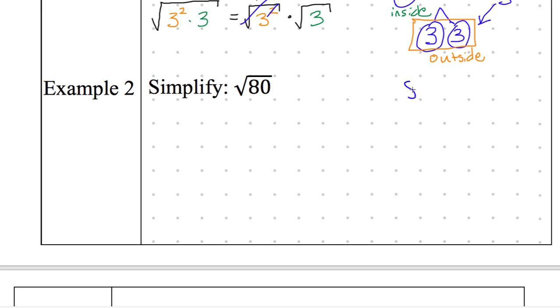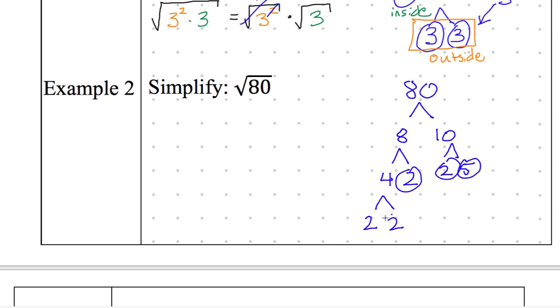Okay, so you make a factor tree of 80. Okay. And then it's 8 times 10. 8 and 10. Okay. 8 is going to be 4 and 2. 4 and 2, and 4 is going to be 2 and 2. 2 and 2, and 10 is going to be 2 and 5. 2 and 5. Okay, our pairs are going to be a little bit harder here.